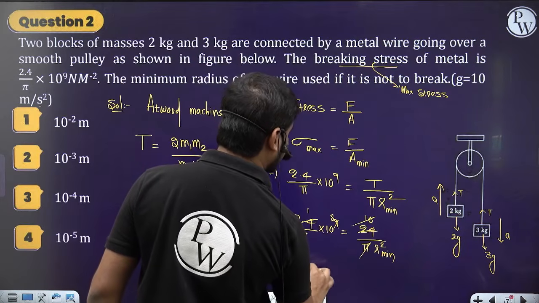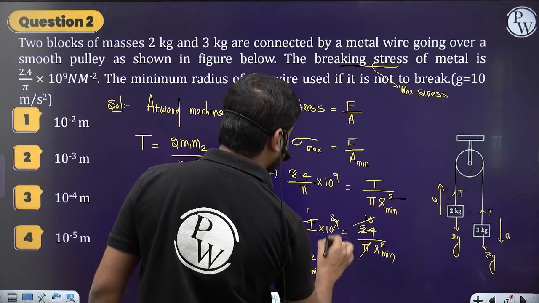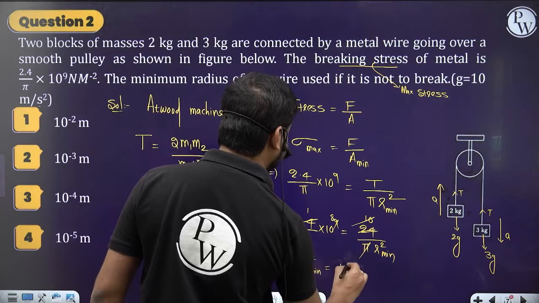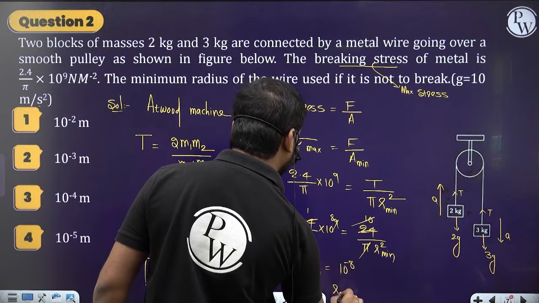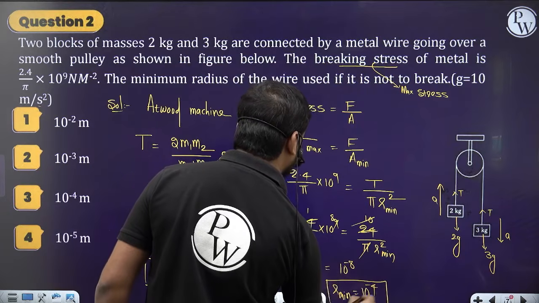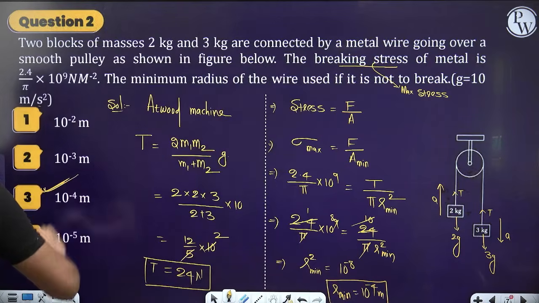So r square, the minimum radius, is equal to 1 by 10 to the power 8, which is nothing but 10 to the power minus 8. So r minimum is equal to 10 to the power minus 4 meters. So option 3 is the correct one.